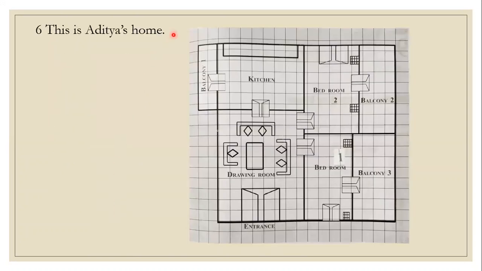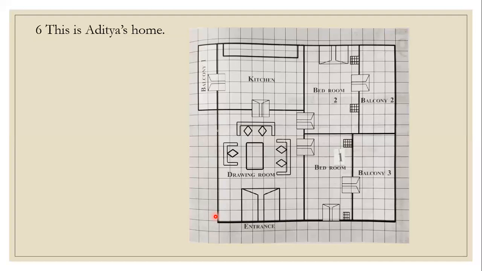Now, we will see the question from page number 71. This is Aditya's home. The sketch is showing Aditya's home. From this, some questions are given related to it. We have to answer the questions. But children, here the squares are given. We have to take this square as 1 centimeter. Actually, these are not 1 centimeter, it is 0.8 only. So when you measure, you should be more careful. Each square we have to take as 1 centimeter, but the actual length given here is 0.8.